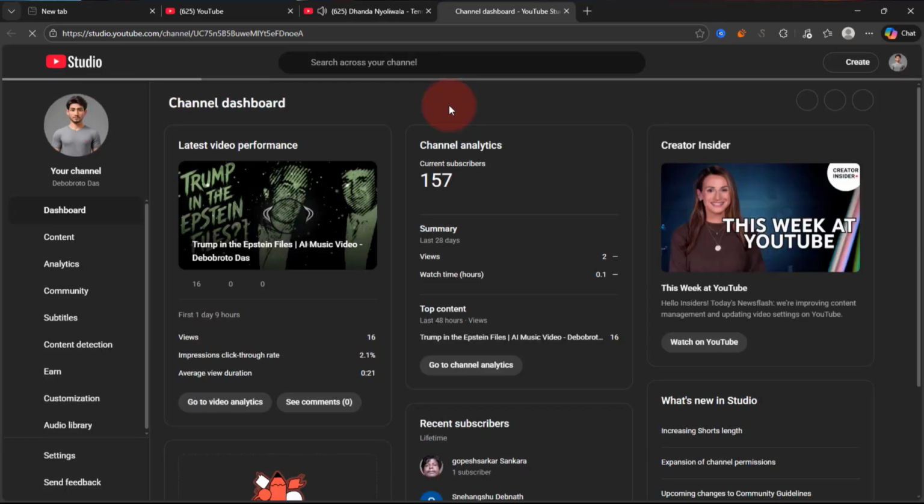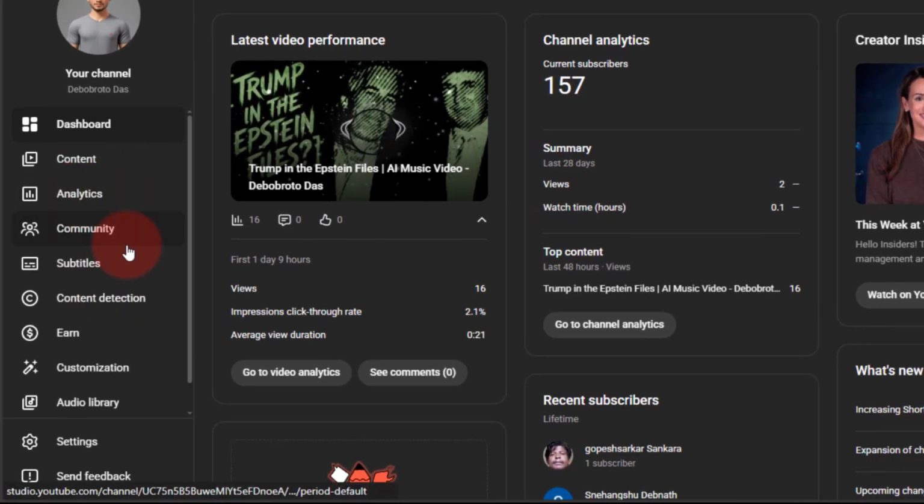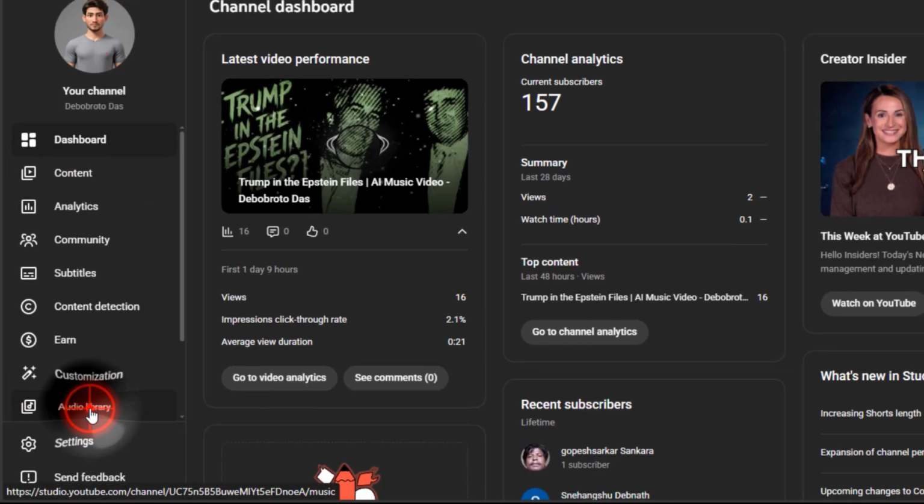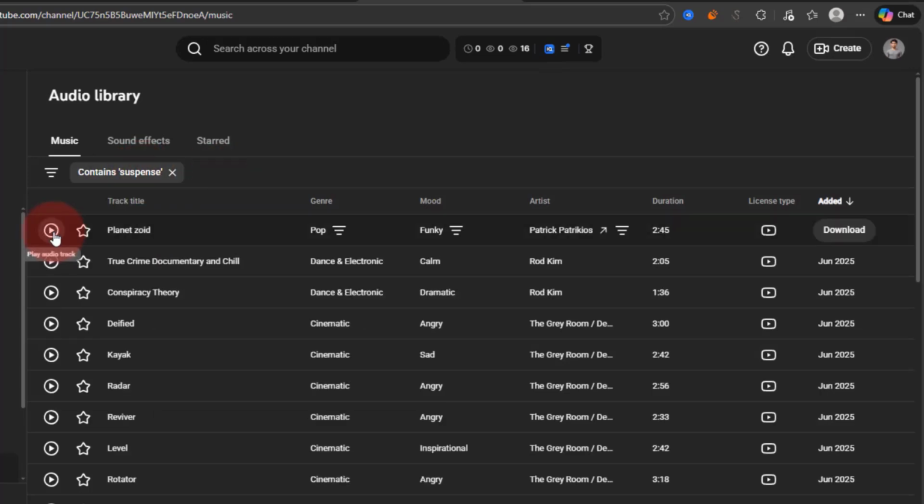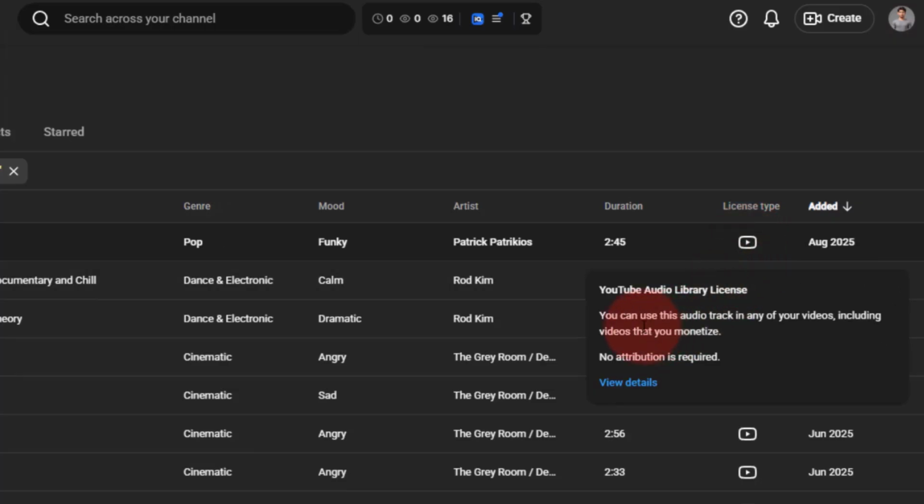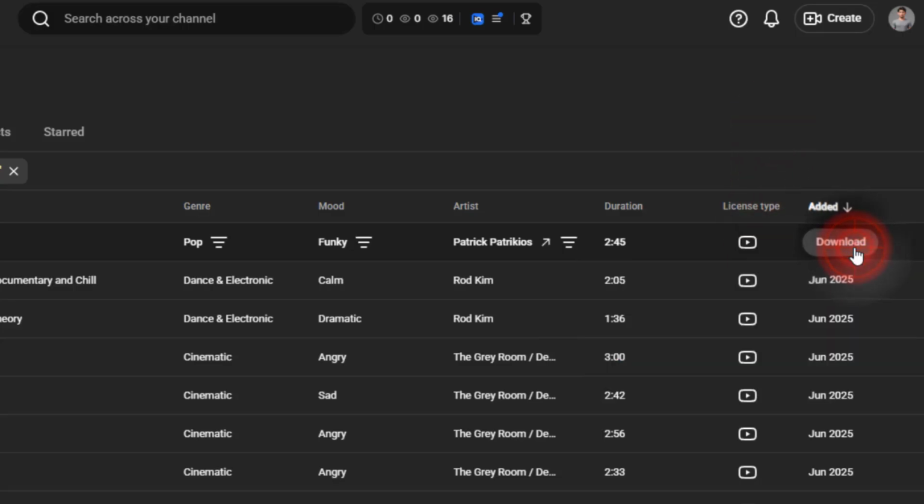The safest way to get background music is to go to YouTube Studio. On the left side, you can see an option that says Audio Library. Click that, and now from the search box, search for Suspense. Play and find which one you like. Then hover over the license type, and you can see we can use that audio for any of our videos, and that will be monetized without any issue. Download the track from this option.